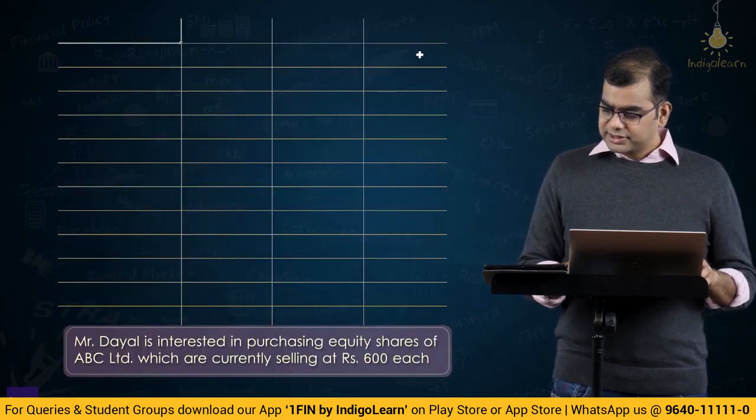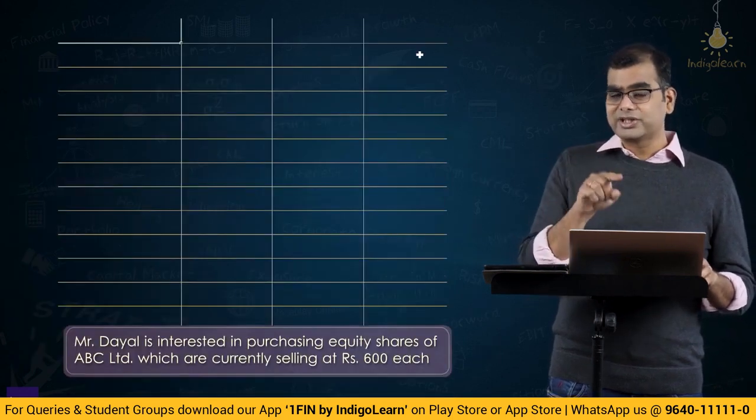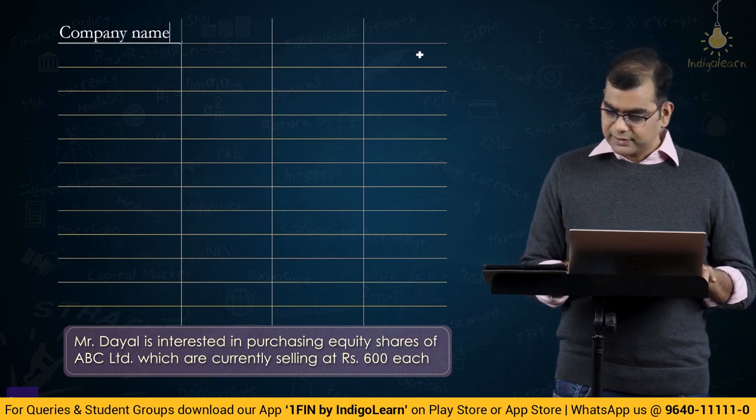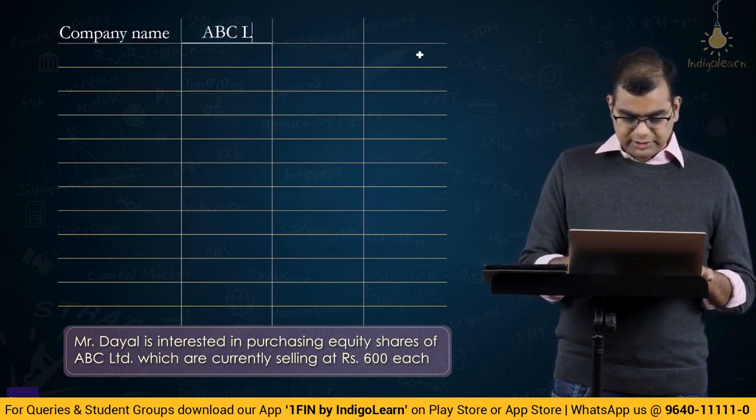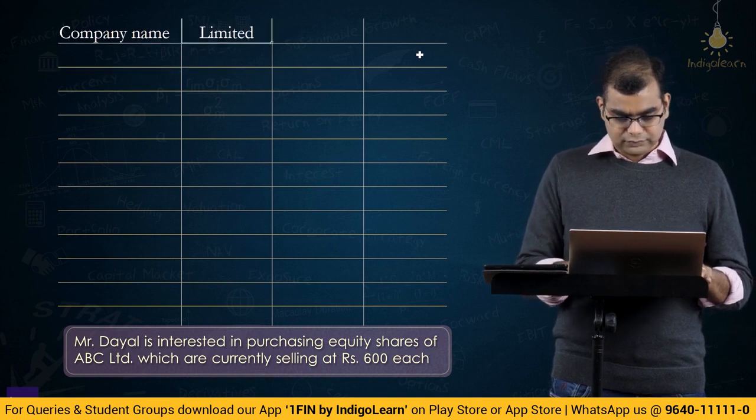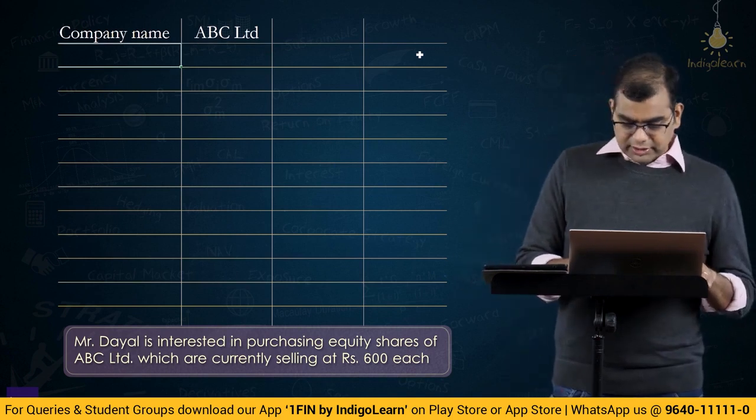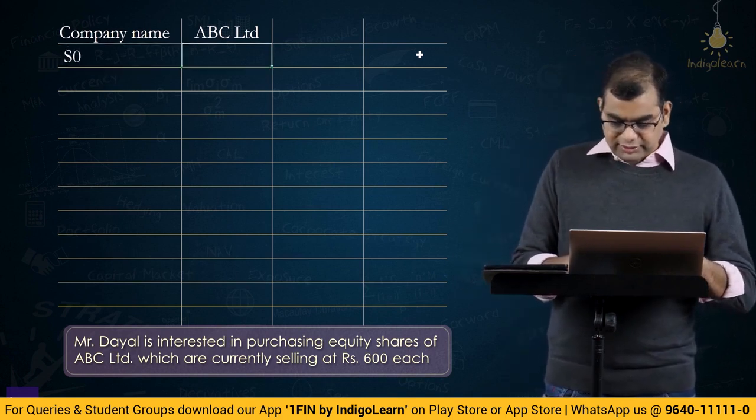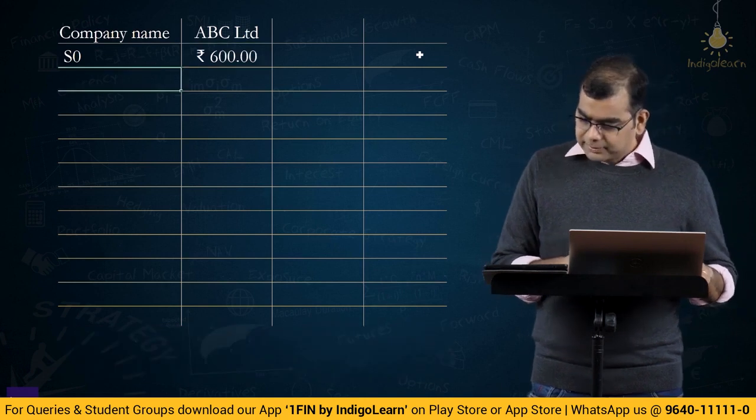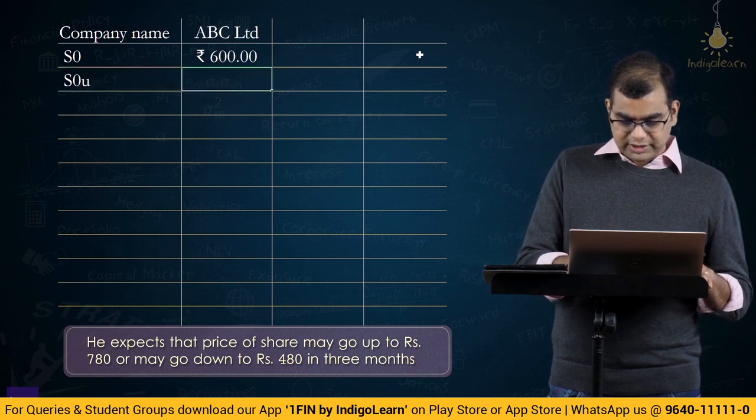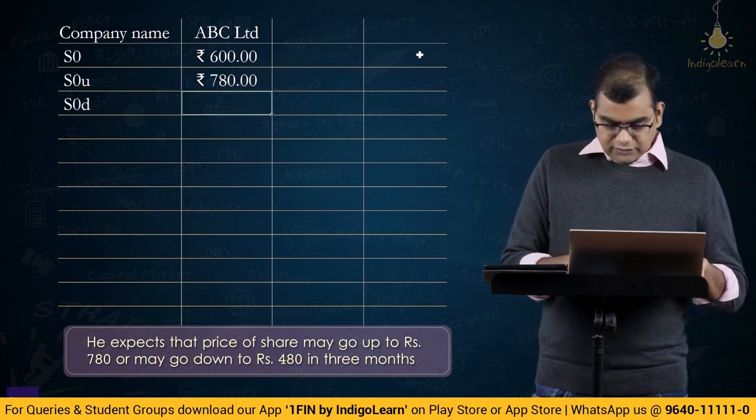Mr. Dayal is interested in purchasing equity shares. So wishes to purchase equity shares. So first, company name is what? ABC Limited. Then spot S0 is how much? 600. Then share price may go up to 780 or go down to 480. So S0U is 780 and S0D is 480.